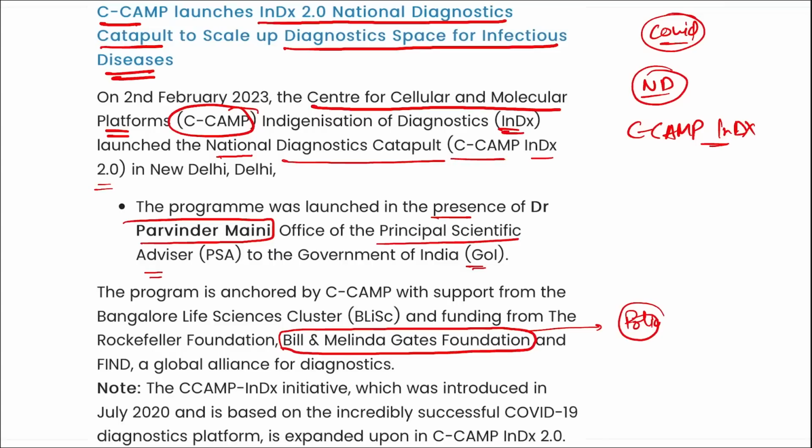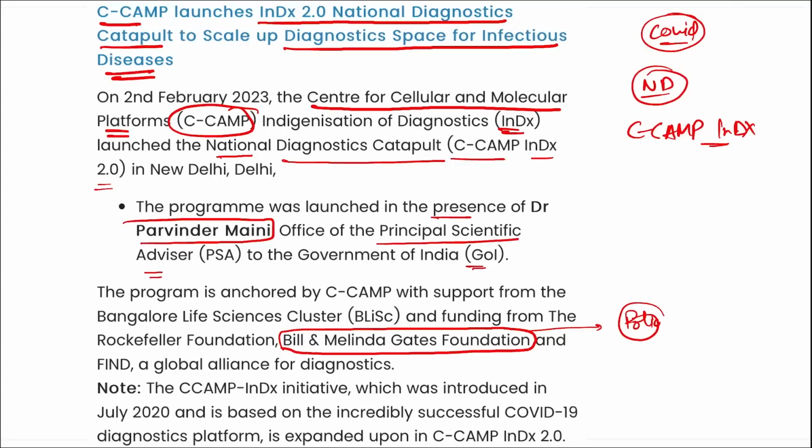Next, what is the aim of this particular National Diagnostics Catapult? The aim is to boost India's preparedness for current and future pandemics and to scale up the diagnostic space for infectious disease, including but not limited to COVID-19.